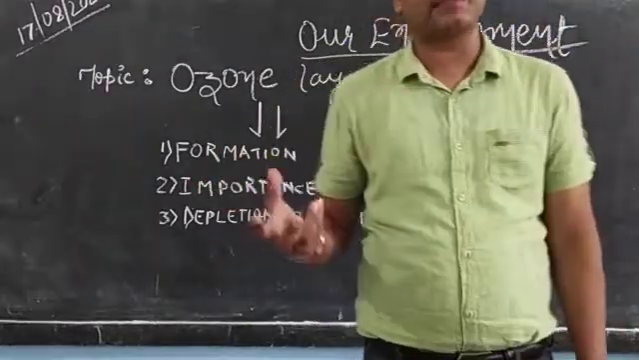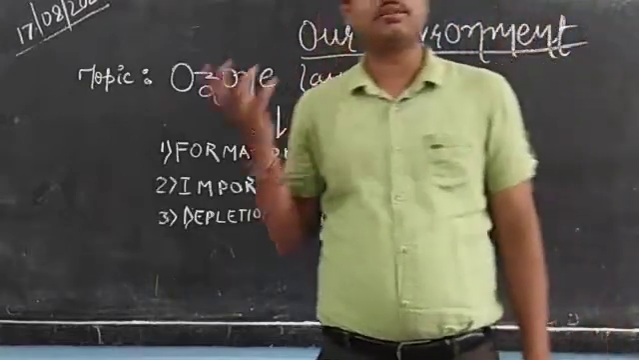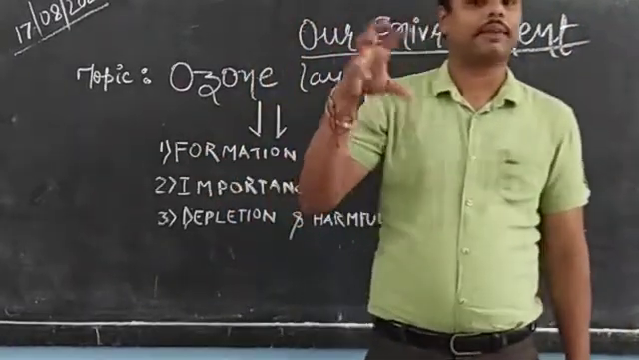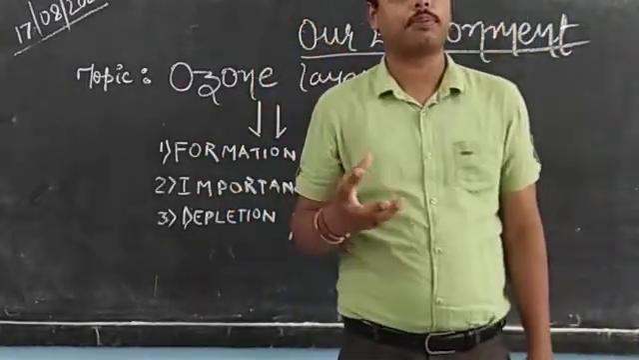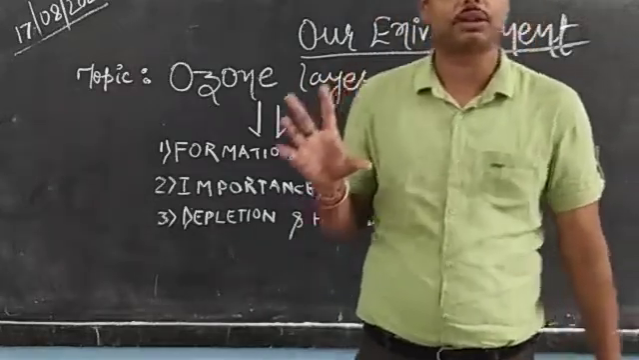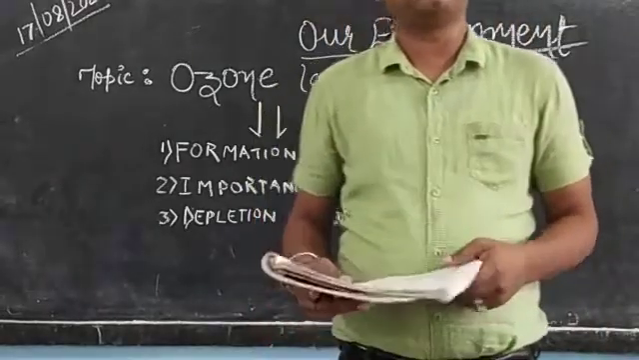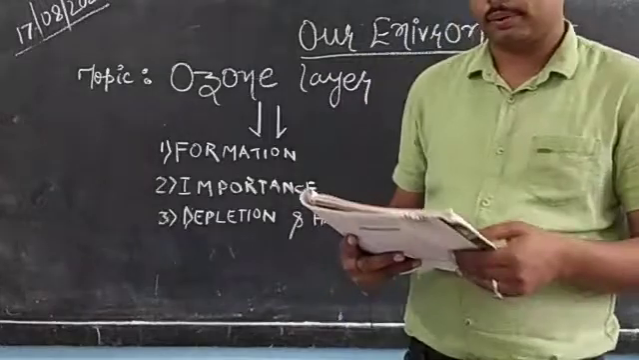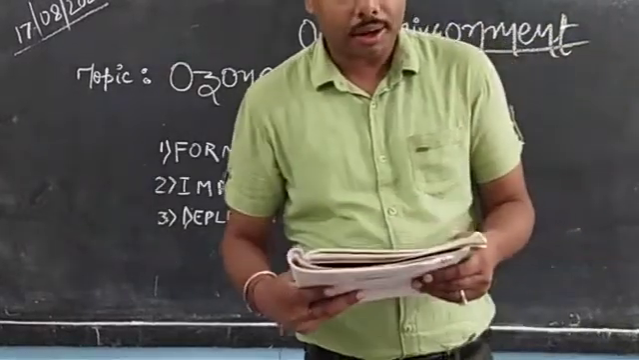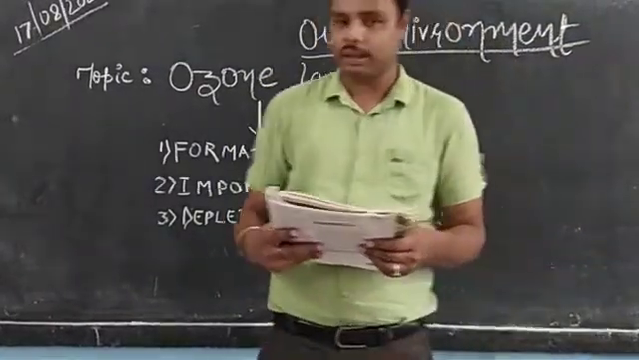It is a cause of cancer. It is a cause of different diseases. So what it does is absorb the ultraviolet rays from the atmosphere. This is the basic function performed by the ozone layer. It absorbs the burning ultraviolet radiation from the sun.